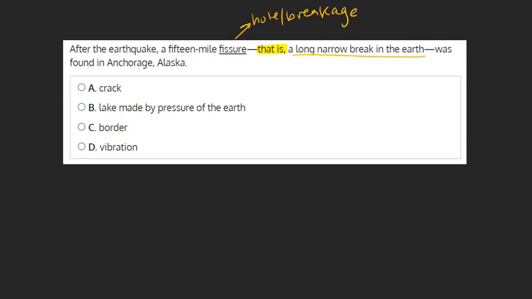B, lake made by pressure of the earth, can be crossed off as the sentence and its given definition simply say nothing about a lake. C, border, and D, vibration, can be crossed off for the same reason. The sentence makes no mention of these. Therefore, we can be confident that A, crack, is the correct answer.